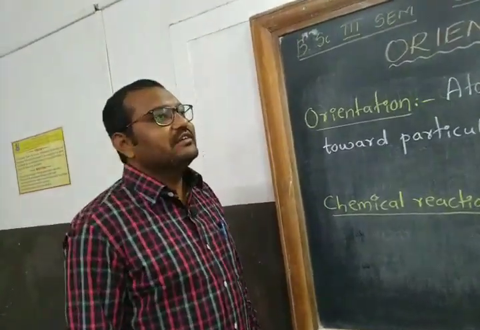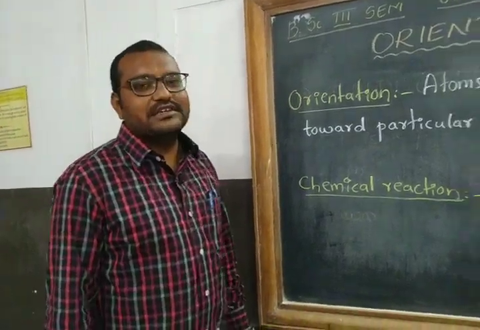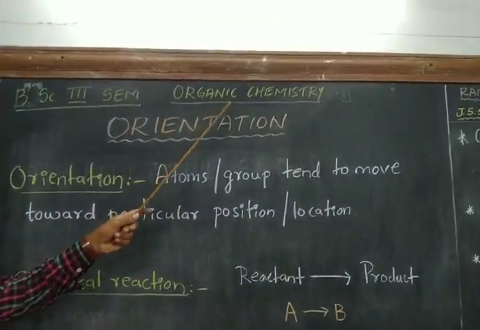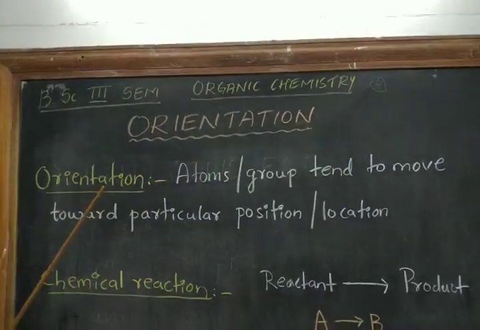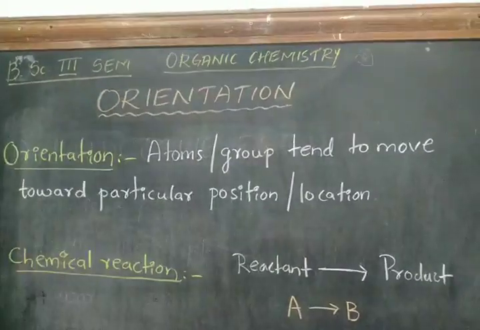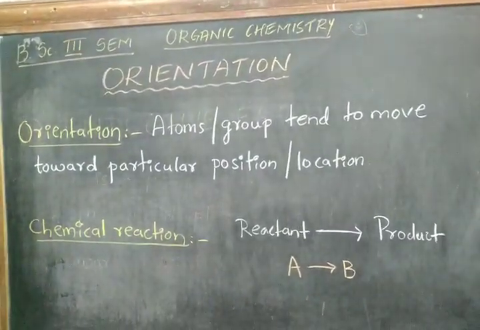I am dealing with Ranichanam University BSc third sem syllabus. In that I am taking the chapter orientation in organic chemistry. So orientation means the way someone tends to a particular subject, discussion or issues.